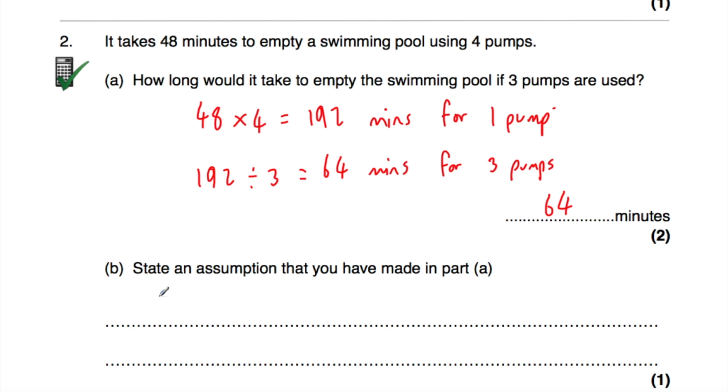And then in terms of part B, we've been asked what assumption we've made. Well, that's going to be that all pumps pump water at the same rate, so let's explain that. I've just written down that all pumps pump water at the same rate. That's our assumption. We're assuming that all of these pumps will pump water at the same rate.